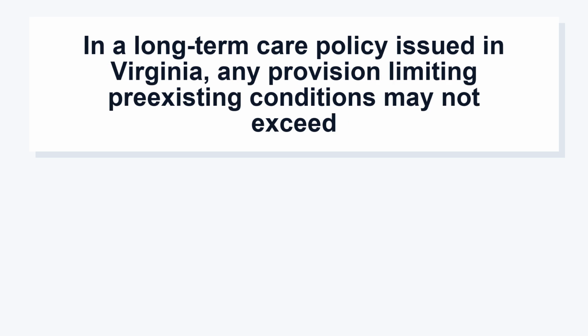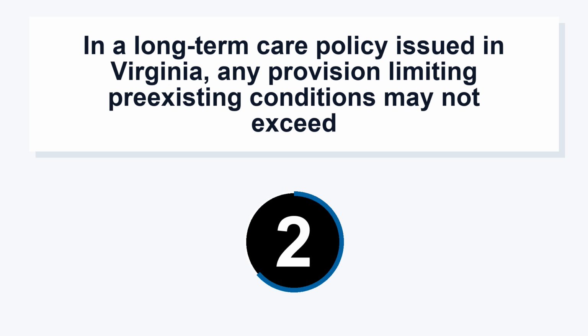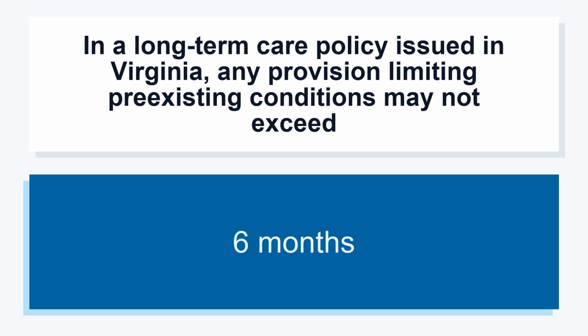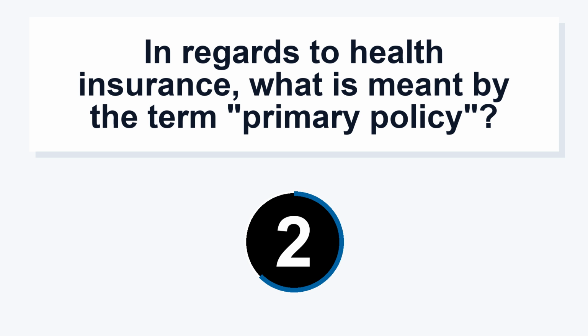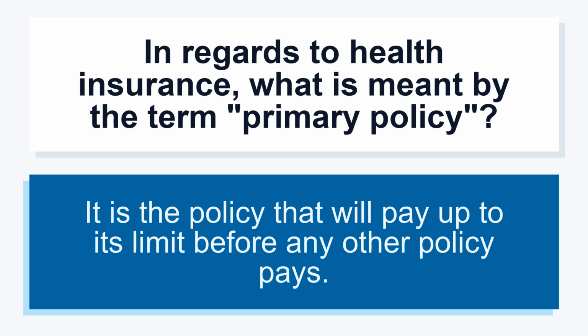In a long-term care policy issued in Virginia, any provision limiting pre-existing conditions may not exceed 6 months. In regards to health insurance, what is meant by the term primary policy? It is the policy that will pay up to its limit before any other policy pays.